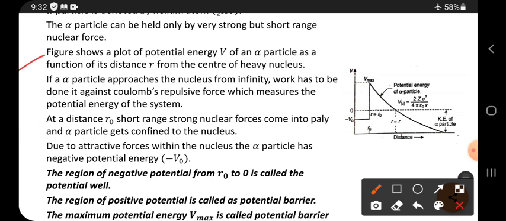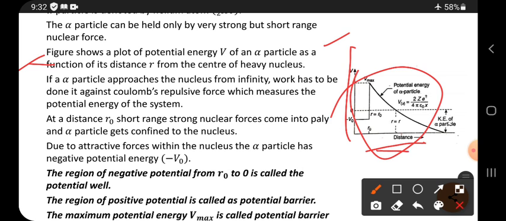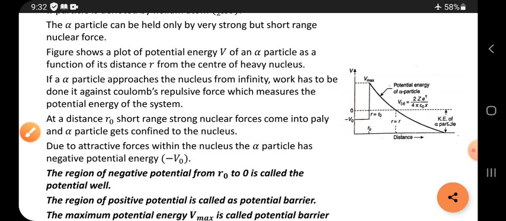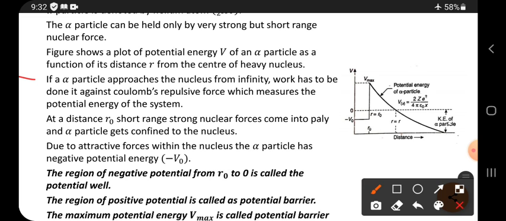The figure shows a plot of potential energy V of an alpha particle as a function of its distance r from the center of a heavy nucleus. See, this is the figure. It denotes what? It is potential energy versus distance. This side distance and this side potential energy is taken. If an alpha particle approaches the nucleus from infinity, work has to be done against Coulomb's repulsive force, which measures the potential energy of the system.